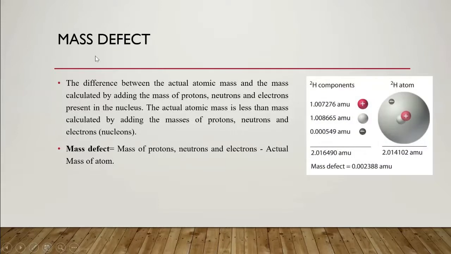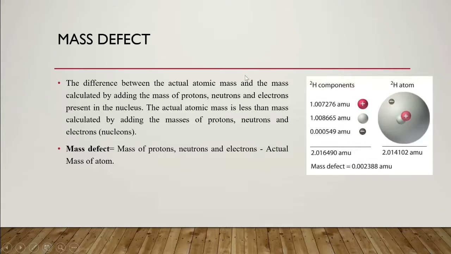Mass defect. Then what is mass defect? Mass defect is the difference between the actual atomic mass and the number calculated by adding the mass of protons, neutrons, and electrons present in the nucleus. The actual atomic mass is less than the mass calculated by adding these masses of proton, neutron, and electron, which are basically called nucleons. And this is called mass defect.